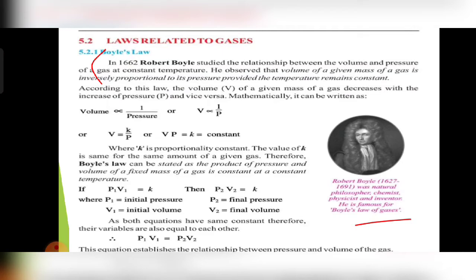From this line, the third heading starts, which is Mathematical Derivation. According to this law, the volume V of a given mass of a gas decreases with the increase of pressure P, and vice versa.